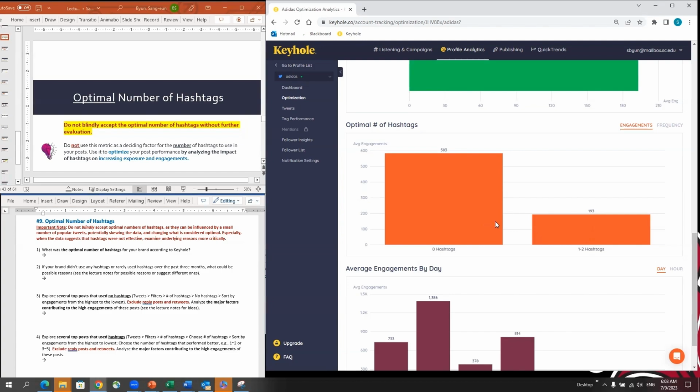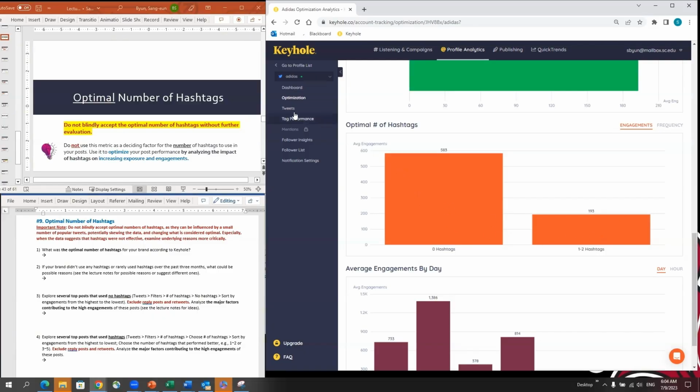And do not use this matrix to determine the number of hashtags, but use it as guidance to understand when to use a hashtag versus when not to use a hashtag. If your result shows 0 hashtag working better, understand the context. Why did the posts without hashtag generate more engagement? What is your brand's secret? How could they generate a lot of interactions even without using hashtags? When there is engagement from hashtags, what is the context in which your brand used the hashtag?